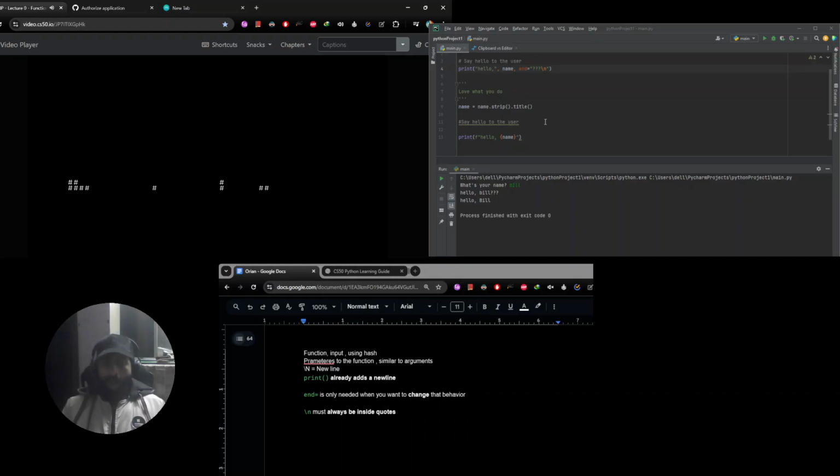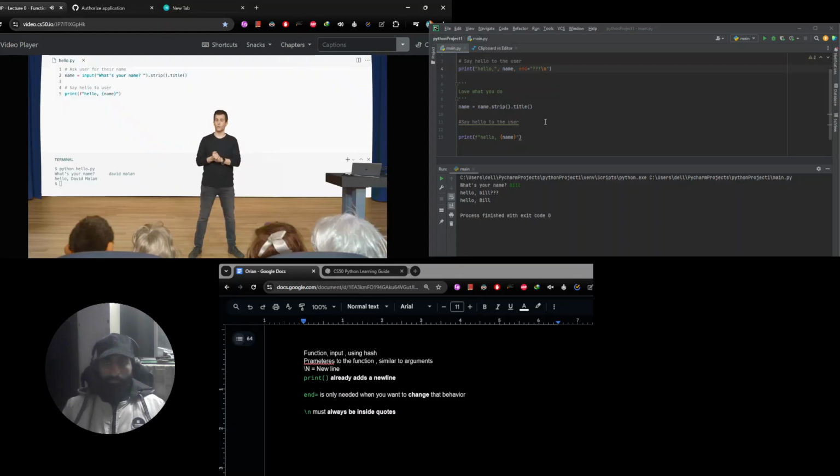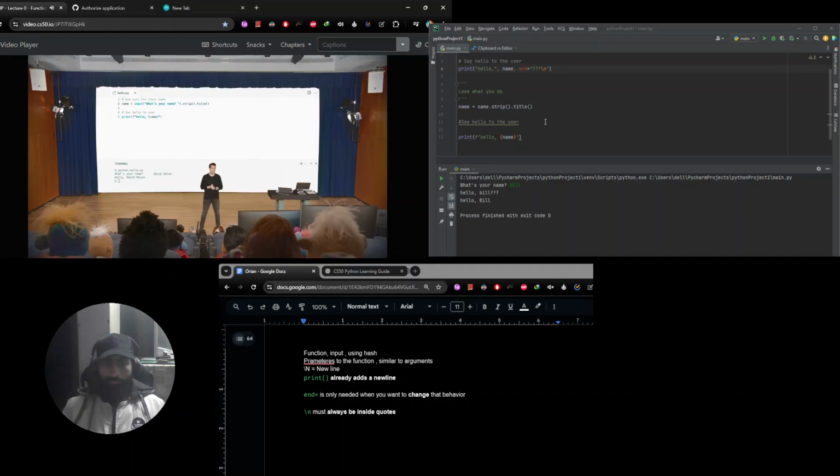I think it's more readable. So I can say, hey, this is the name variable. It gets some input, and then remove the space and give it a title, and there you go. You have a hello name. Yeah, I think that's pretty reasonable. It's very readable, at least if you're in the habit, as you are in English, of reading left to right. It just kind of flows very naturally as a result. The line is not really that long. It's certainly fitting nicely onto the screen, so I think that's a good argument.